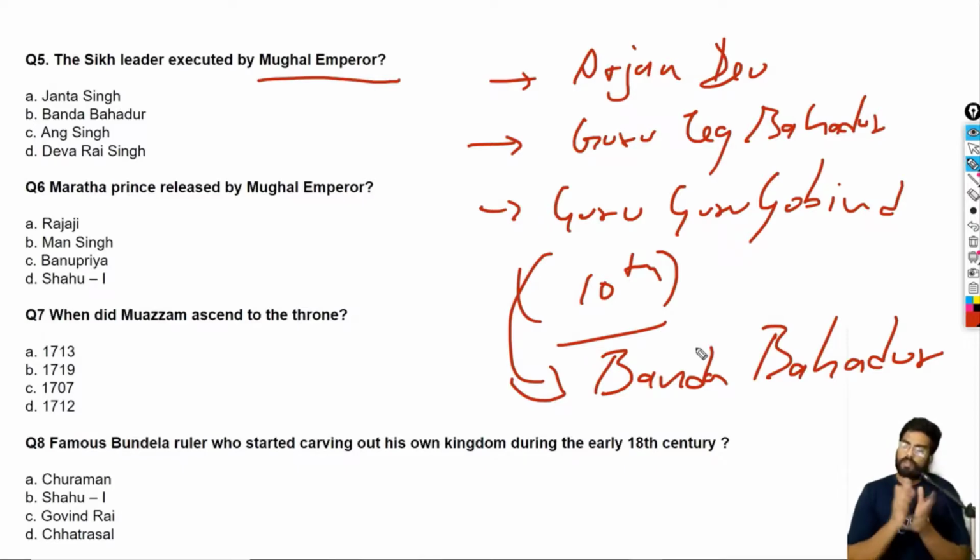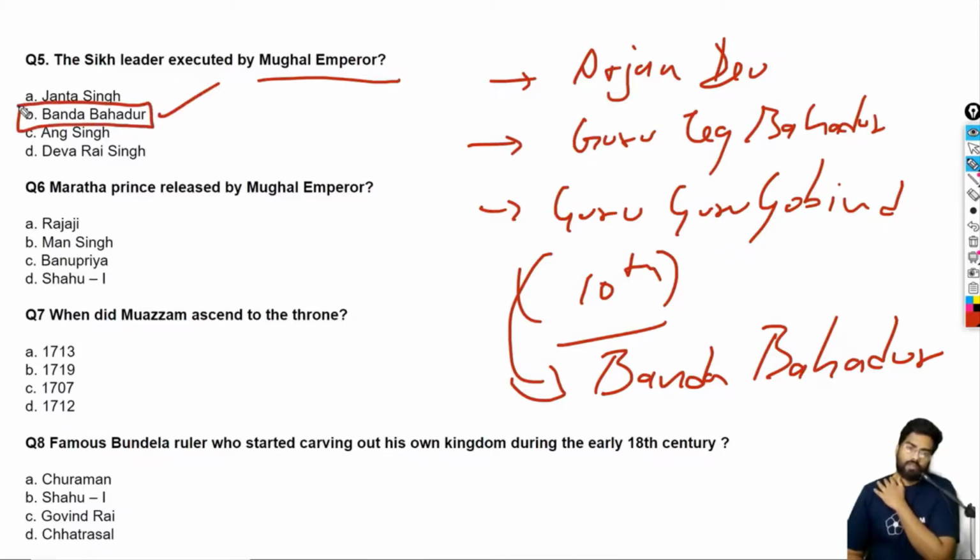He is revered by Sikhs, but technically he was a lutera. He plundered the northwest parts of the Mughal Empire. He was captured from a fort called Lohgarh, somewhere around the foothills of the Himalayas. He was then tortured and executed. So the correct answer is Banda Bahadur.